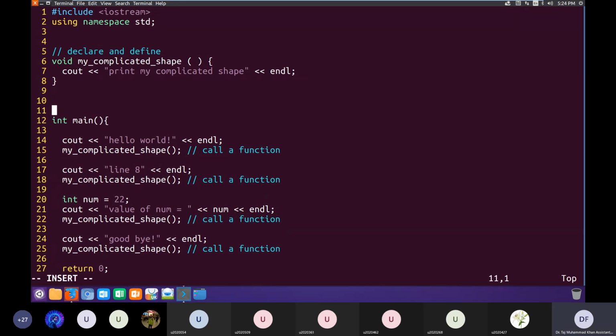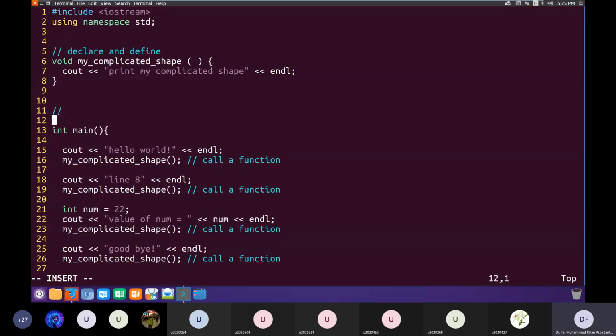I'll just write a couple of things here. Whenever we want to introduce a new function, there's a syntax. In C++, everything has a syntax. Whenever you want to declare a variable, there's a syntax to it. Similarly, if you want to declare a function, there's a syntax to it. So we'll see what is the syntax of